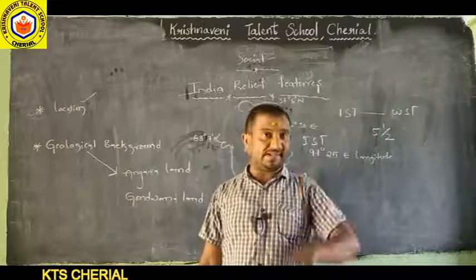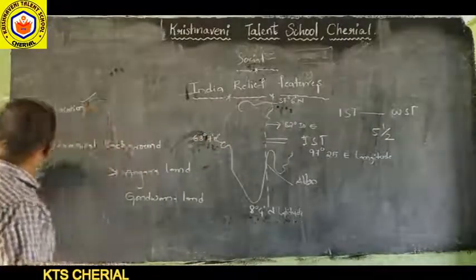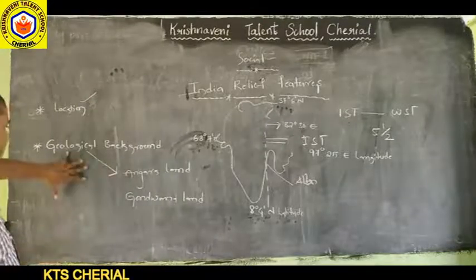Once you remember that, come to the point now: geological background.